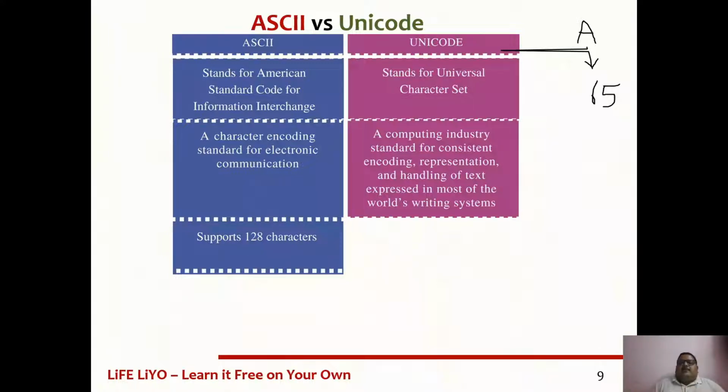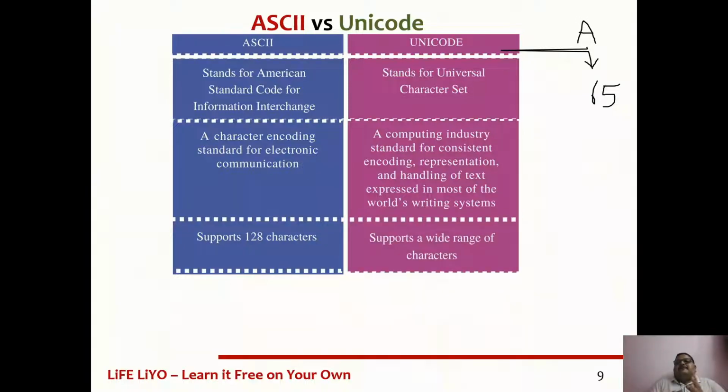But if we want to represent in Unicode, for example, a hyphen symbol is there in our WhatsApp, that can be represented with Unicode. Why? Because Unicode supports a wide range of characters. And if you want to show the like symbol, yes, it is supported in Unicode. If you want to give the smiley, yes, it is supported. If you want to represent Hindi characters, Tamil characters, Telugu characters, what not, everything can be represented in Unicode. But ASCII doesn't support all this stuff.